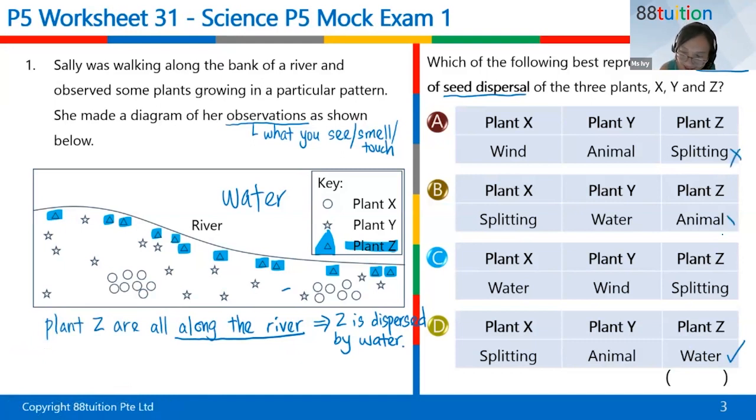So easy, right? Don't even have to ask anything straight away. See, this one wrong, this one wrong, this one wrong. Then the only answer is D. But for practice sake, let's do the rest. I'm going to change my highlighter to yellow. The yellow one, okay, circle. All the circles. So yellow one is plant X.